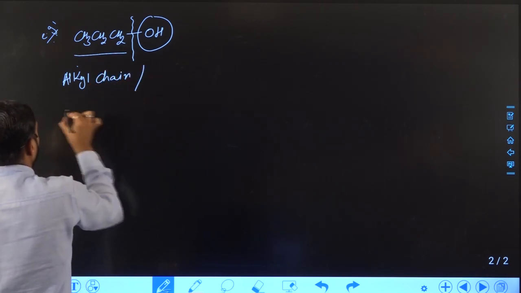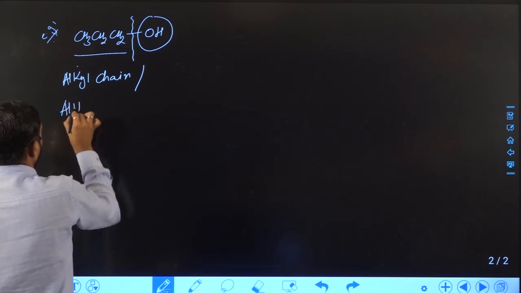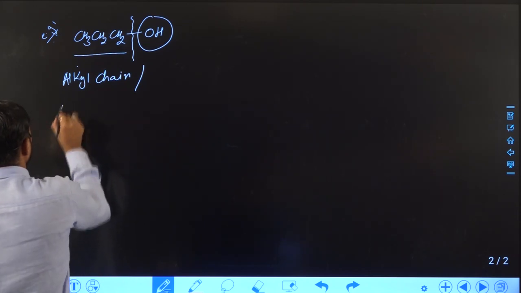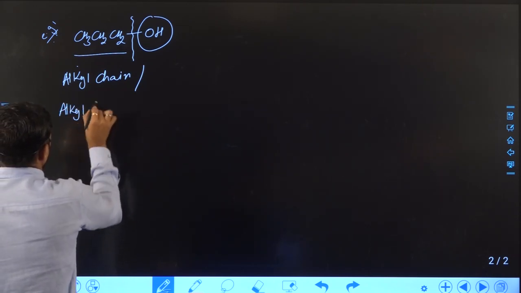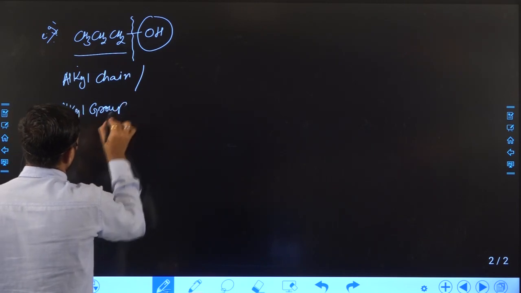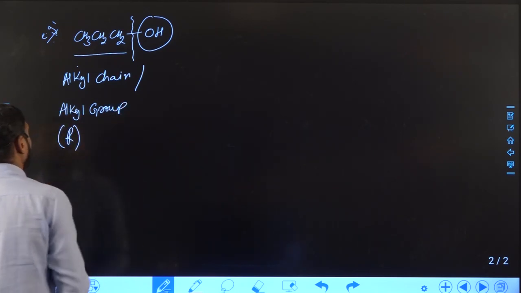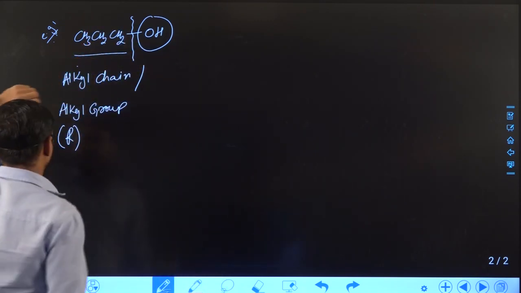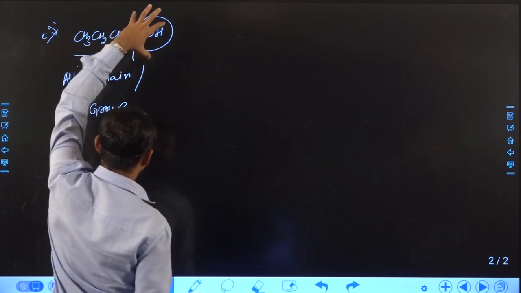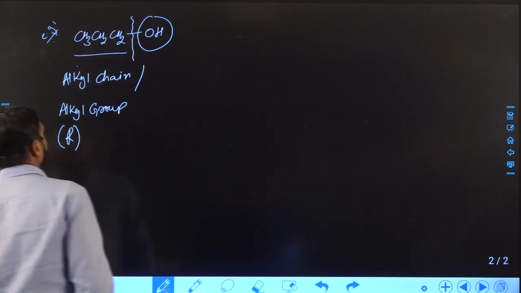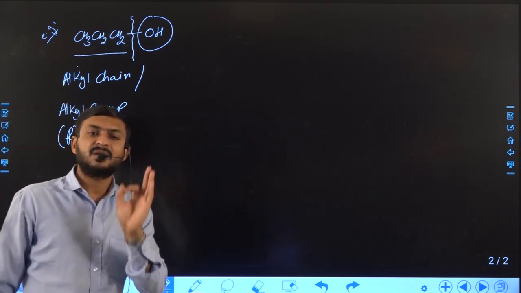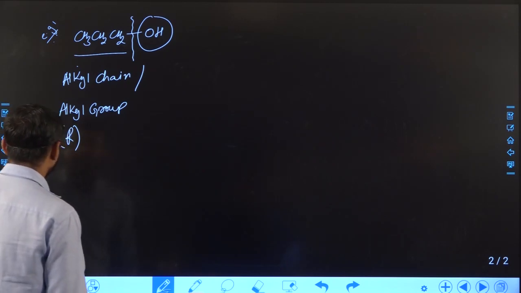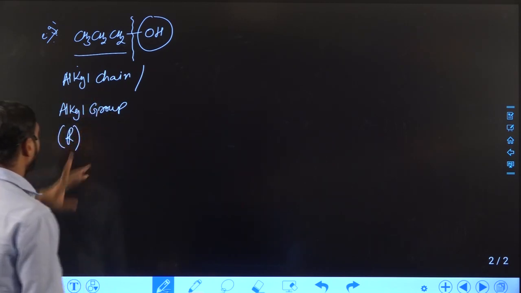Or it is nothing but alkyl group as well. It is nothing but alkyl group, which is represented by R, right? So R means the chain of carbon. The remaining portion of OH is nothing but the alkyl chain, but it should be a chain of carbon, nothing else, right? I hope you get some clarity about the alkyl chain or alkyl group.